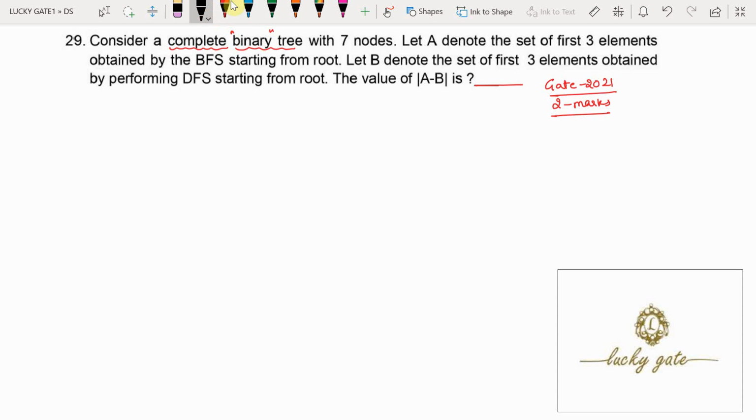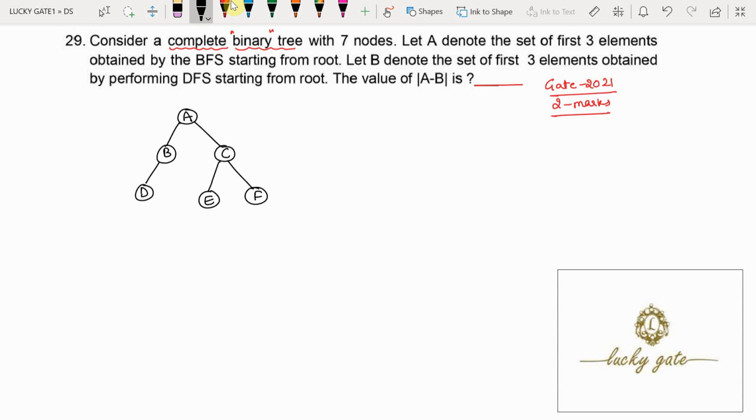So let me give an example. Now this is a root node and it has 2 children, one is B and another is C, and B has a child, say D, and C has 2 children, E and F. Now can I call this a complete binary tree? No. Why?